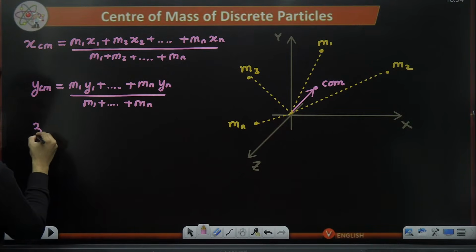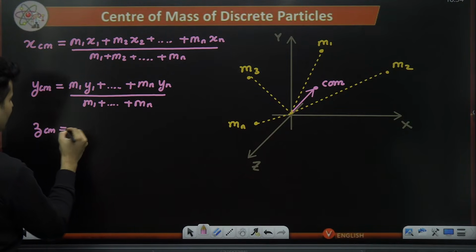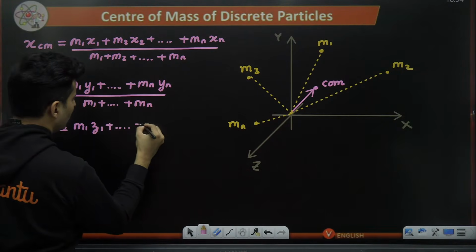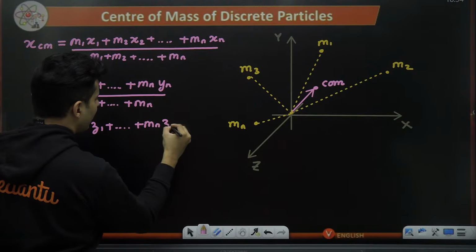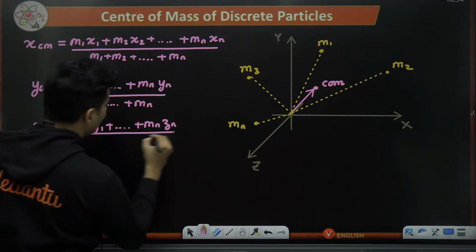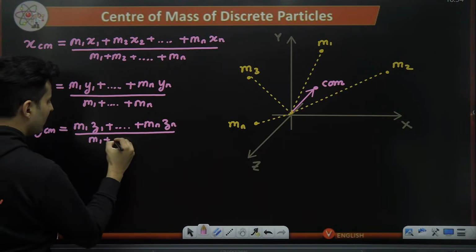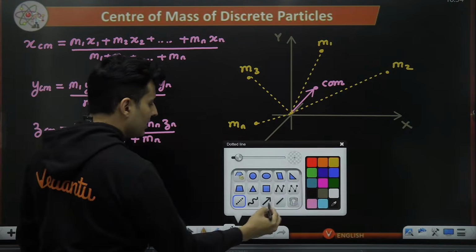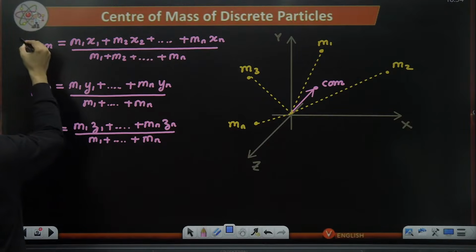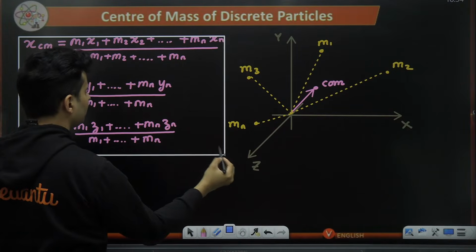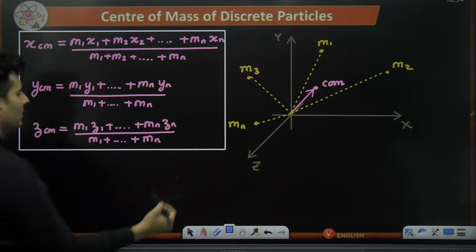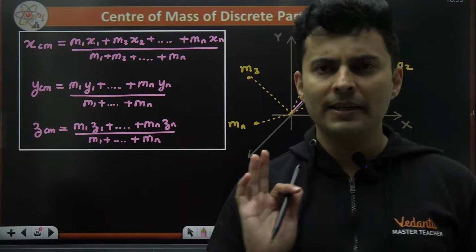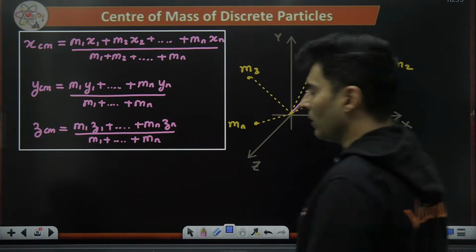Same thing with the z coordinate of the center of mass. It will be nothing but m1 z1 plus m2 z2, like that till mn zn, the whole thing divided by mass 1 plus mass 2, mass 3, like that till I reach the nth mass. So this becomes the formula which I need to remember. Is this absolutely clear, everyone? X, Y, Z, all the 3 coordinates.